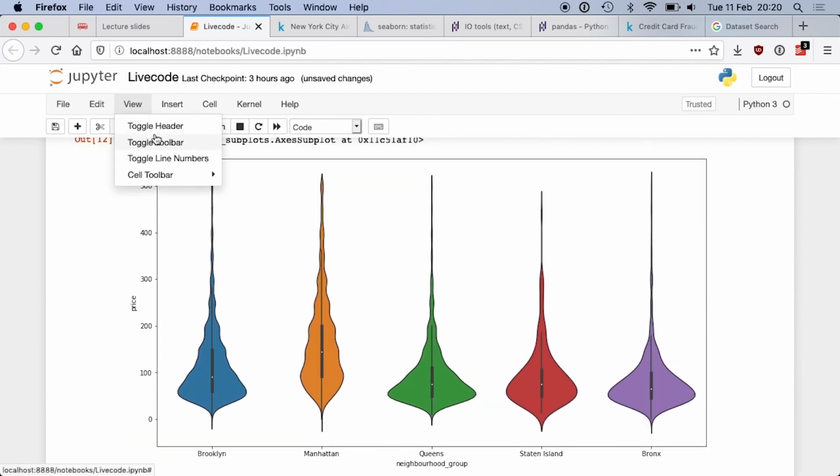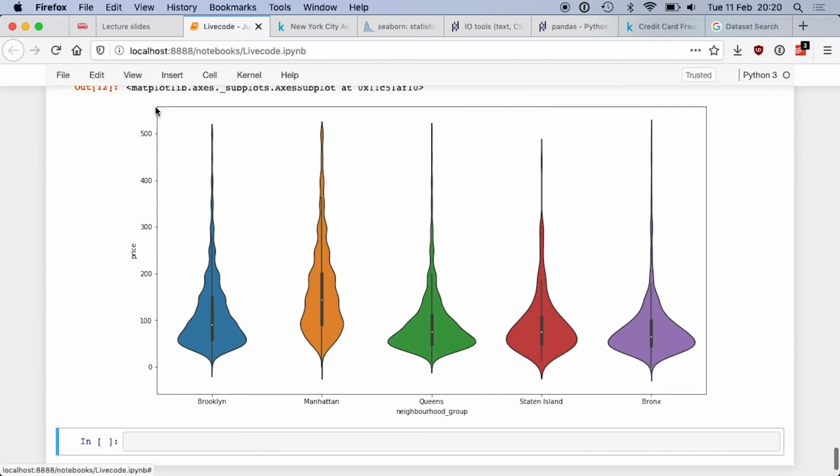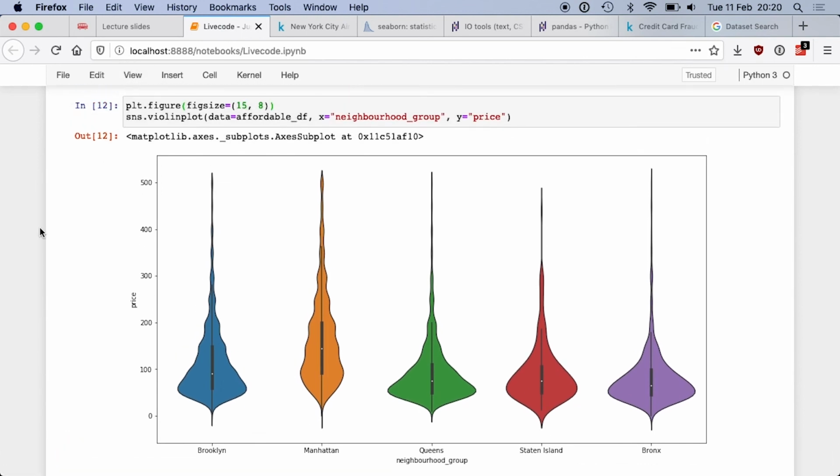I'm going to hide my header and my toolbar so you can see the code and the distribution. And so the larger the violin is, the bigger the distribution is at that point. So price in here is the y-axis. Before it was the x-axis. So be careful, we kind of turn our heads. And you can see that Manhattan is above every group and also very spread out, whereas the other groups are very concentrated at the bottom.